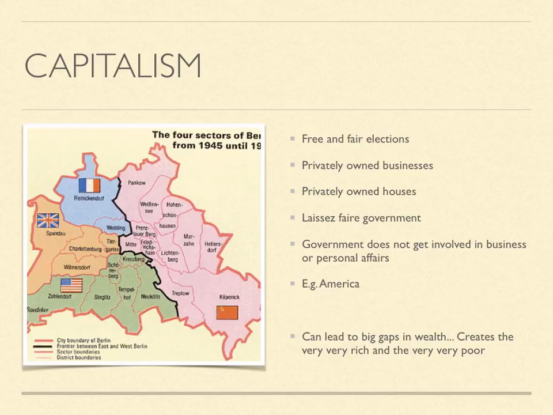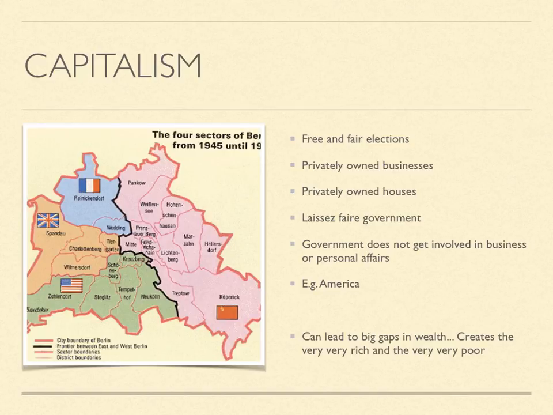Now the idea behind capitalism is, most capitalist countries have free and fair elections, so it's linked to democracy, and so everybody gets a vote, everyone has a say in who is going to run the government. A capitalist society is based on economic freedom, something called the free market. This means that businesses are privately owned by individuals, and how well they do or don't do is supposed to be up to the people running them.